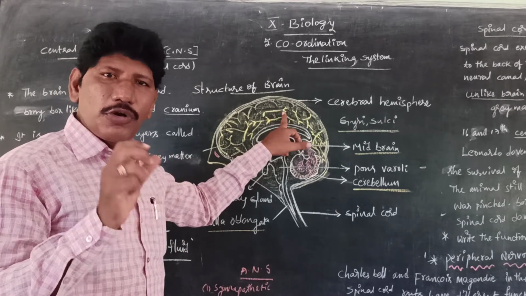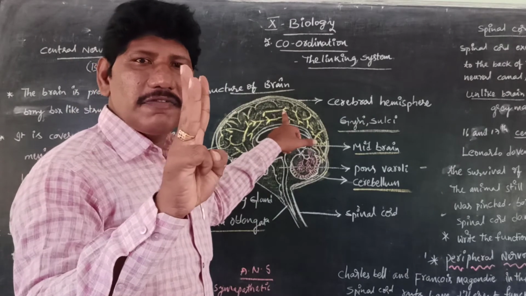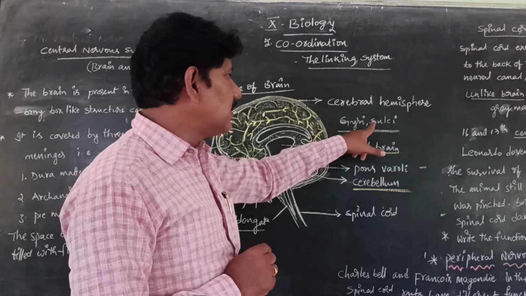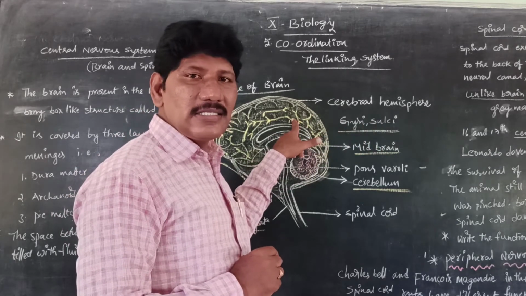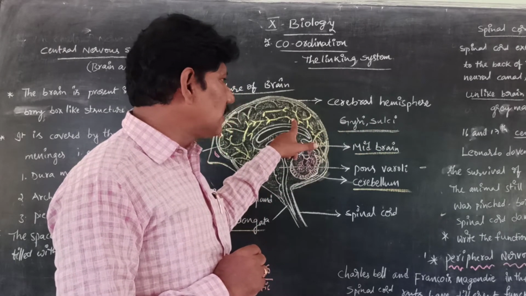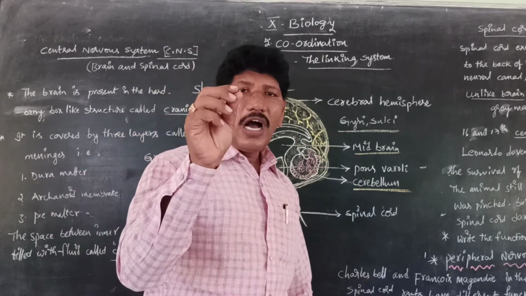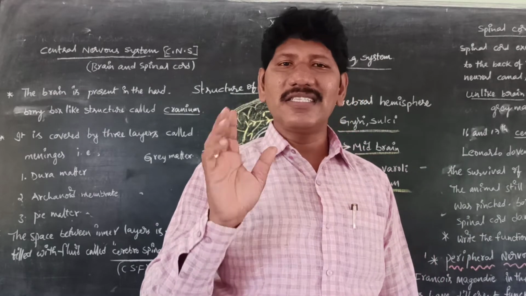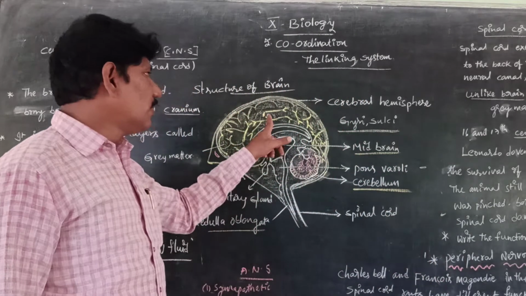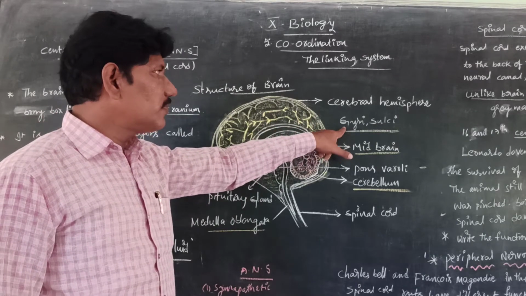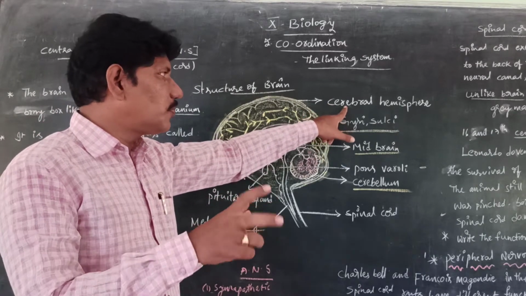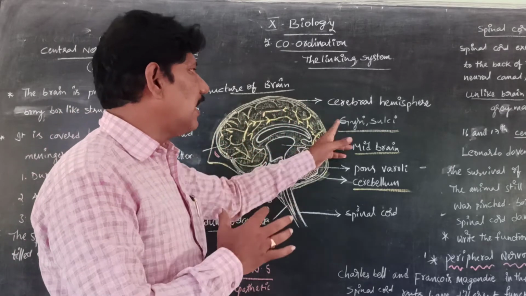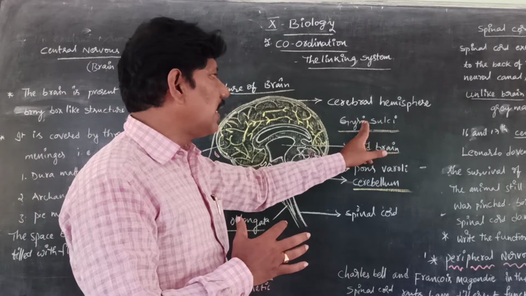It is also called the forebrain. It has three parts. The first one is the cerebrum, with gyri and sulci. Next are the olfactory lobes and the diencephalon. So gyri and sulci are part of the cerebrum. These right and left cerebral hemispheres are tied with the meninges. These ups and downs are called gyri and sulci, or ridges and grooves.